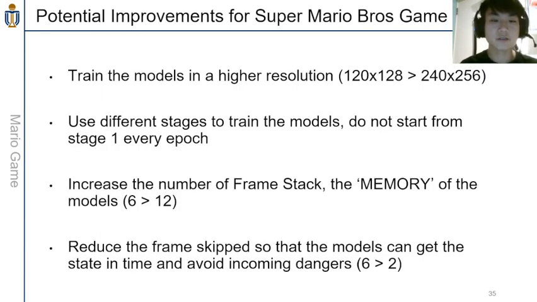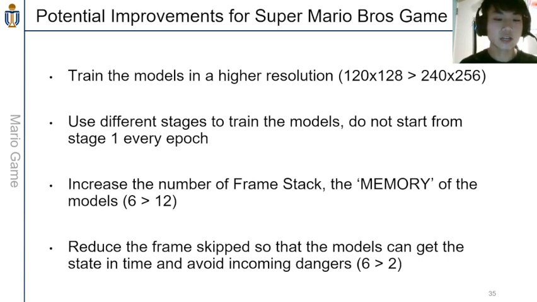After seeing the gameplay videos of the Super Mario Bros. AI, we can see the game bots are not performing perfectly. In fact, there is a lot of potential room for improvement. First, we could train the model in higher resolution, so we don't reduce the resolution, so that the input screenshots are less blurry and the model has more information to take action. Second, we can use different stages or even random stages to train the models, and we do not need to start from stage 1 every time like what we are doing now.